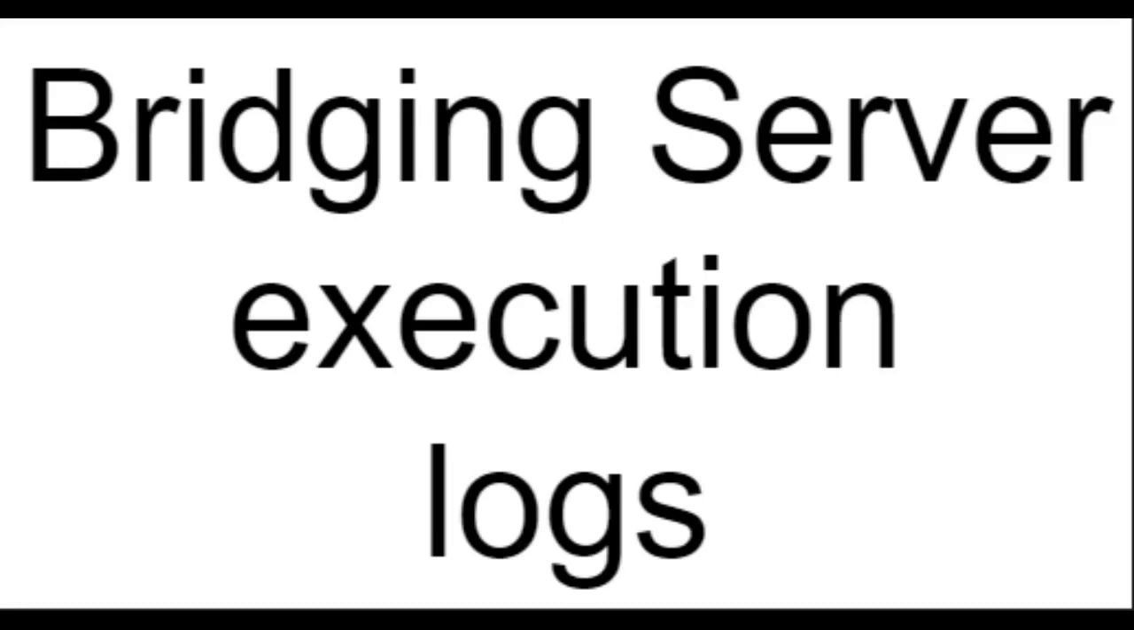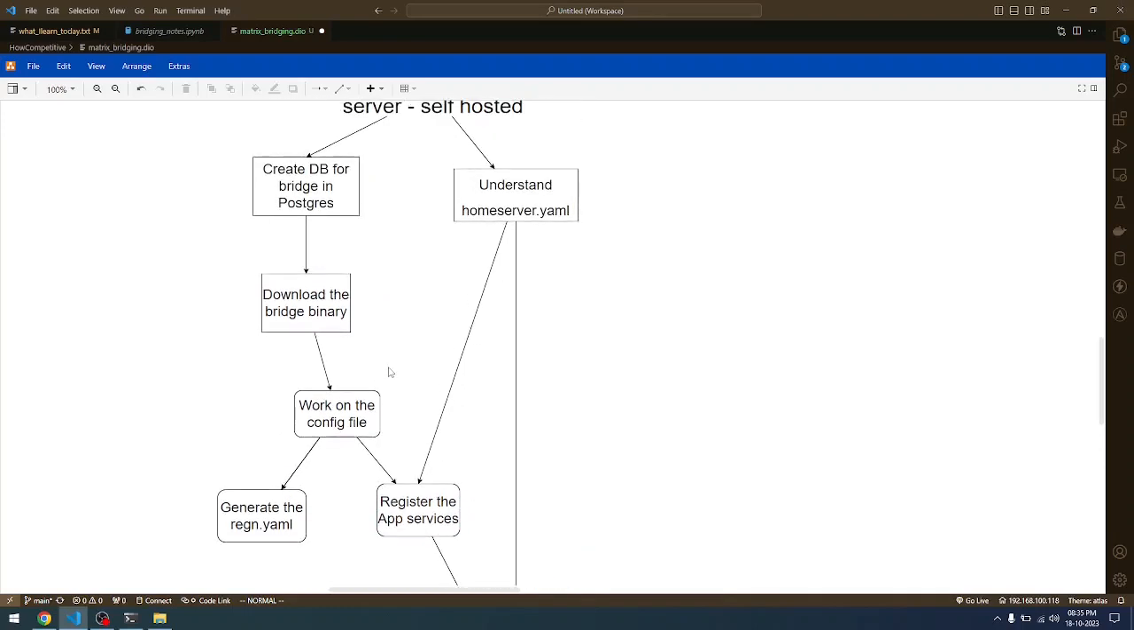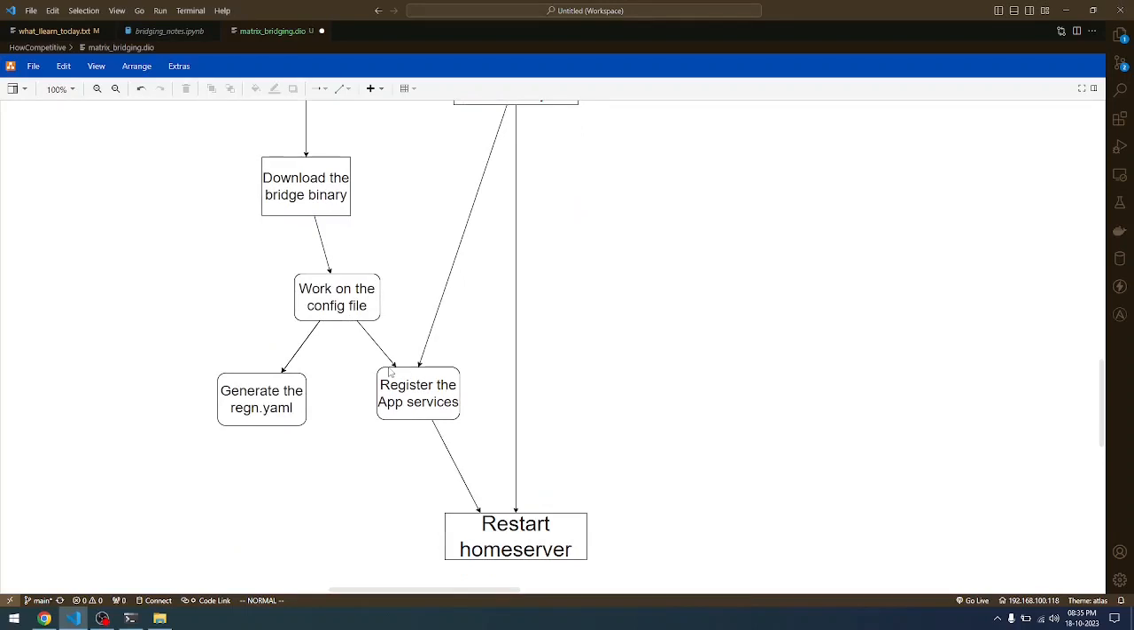Okay, so let us go back. Once the bridge is up and running, then you can go to your client, that is either element.io or whatever other home server clients that you're having. There you can go and do the WhatsApp bot enablement. So let me do that in a second.